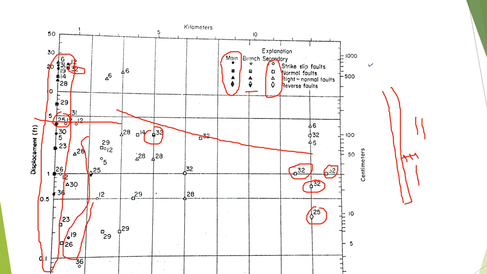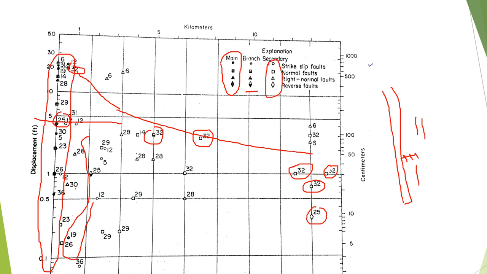There will be greater displacement along the main fault, and smaller along the subsidiary faults. The branch faults will have a little less displacement than the main fault, and then the secondary faults will have even smaller displacement compared to the branch fault. So here you can find a relationship. The 32 event is coming down here, and we have this much displacement, then this much, then this much.